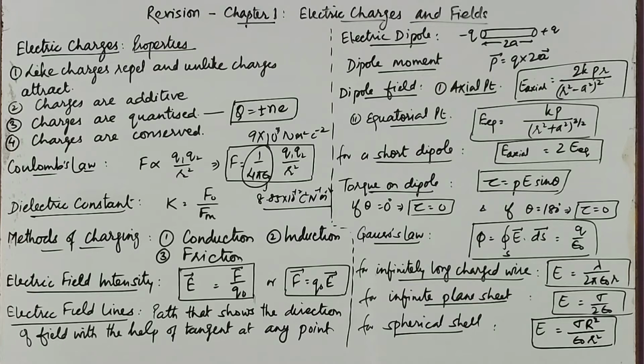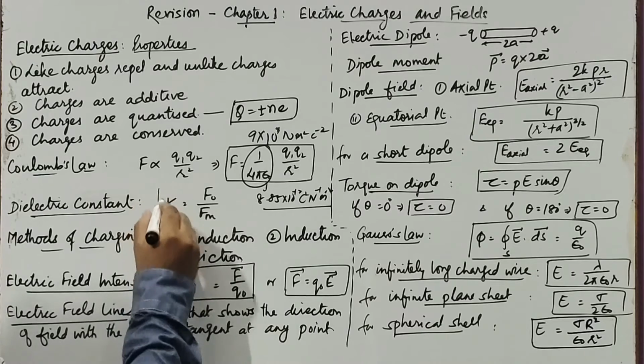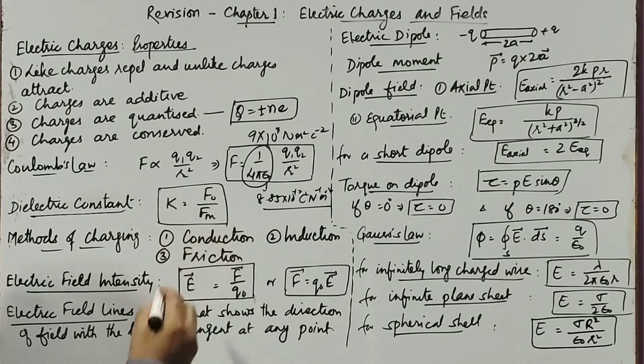Now we introduce another term, dielectrics, a kind of insulators which help in the transfer of charge without following the rules of conduction. What they do is called induction, and we will discuss that here. But the dielectric constant was defined in terms of force between two charges like this: K equals F0 upon Fm.